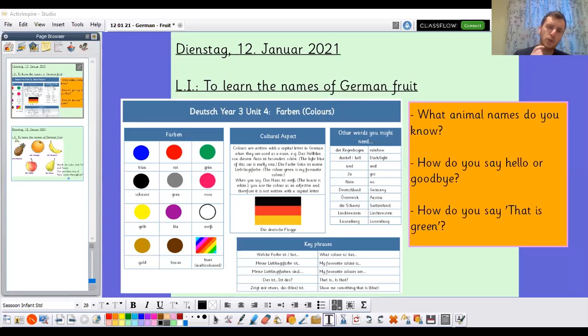Going back 2 units, what animal names do you remember in German? We did some of the animals. The ones I remember off the top of my head are cat, we covered. Dog, we covered. Giraffe was one of the other ones. There are 3 that come to my mind. You might remember some more.